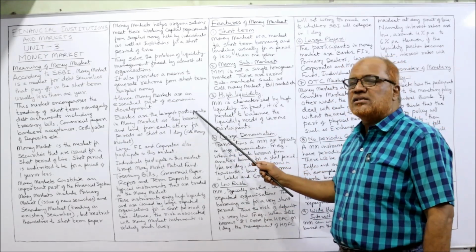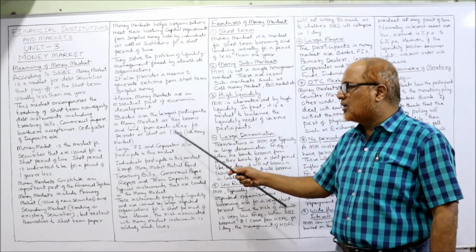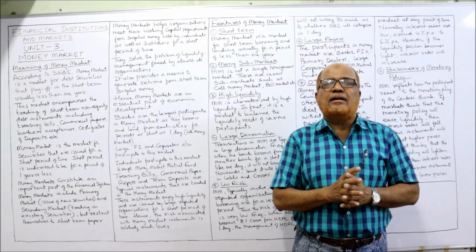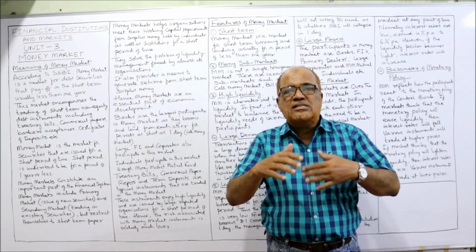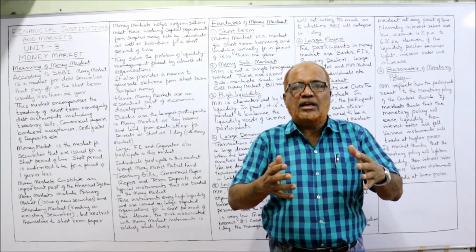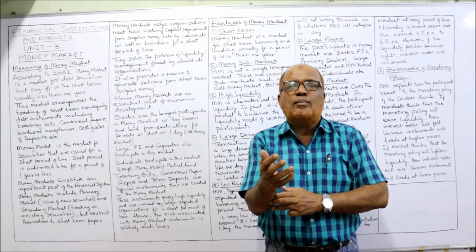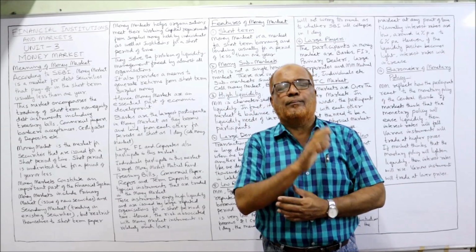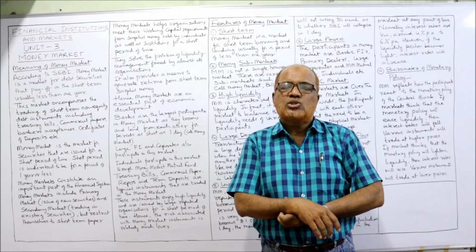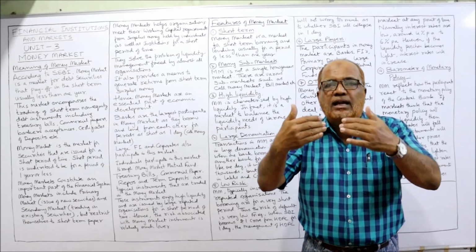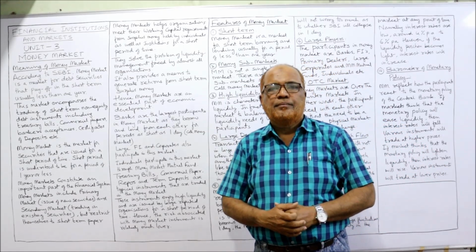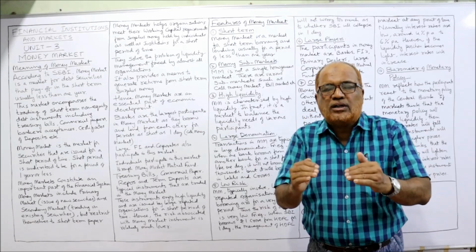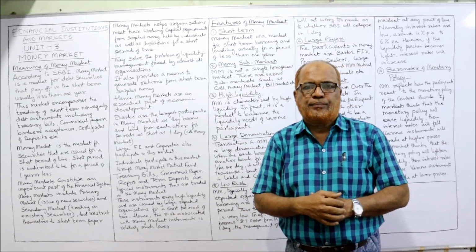Now, banks are the largest participant in money market as they borrow and lend from each other for a period as short as 1 day, called call money market. The biggest participants in this money market are banks because banks deal in money. Every day they will get a lot of inflow of money and outflow of money. Every day so much money is there in the bank. Now the bank has to effectively utilize the money. That means money should not be idle. So whenever there is surplus money, even for a day, they will not keep it idle. The bank will lend it to another bank. Suppose another bank is in shortage of funds on a temporary basis, on one day.